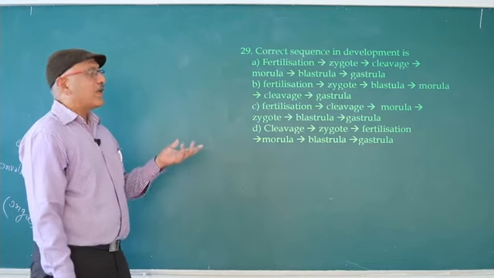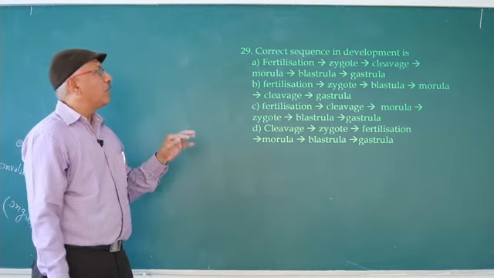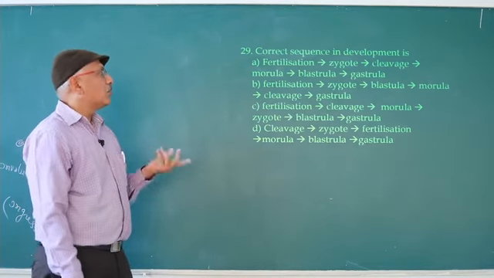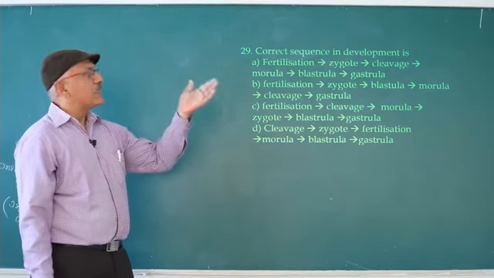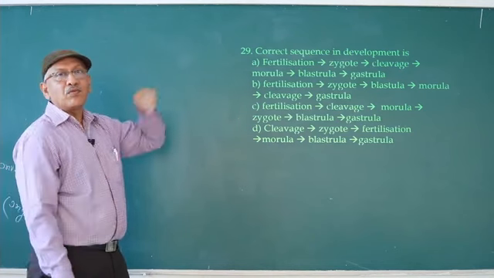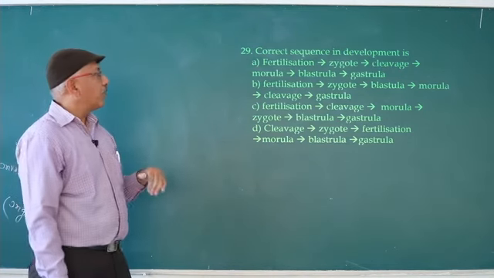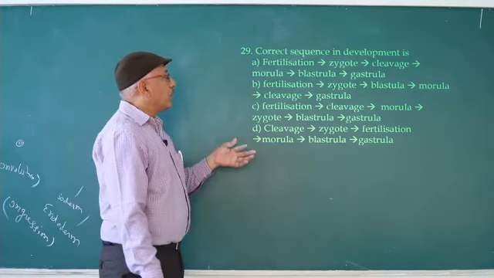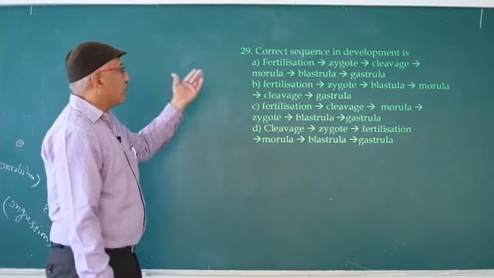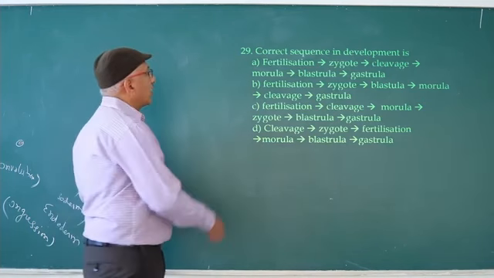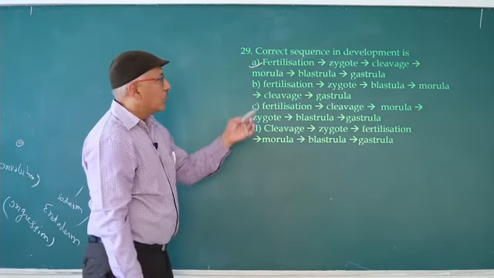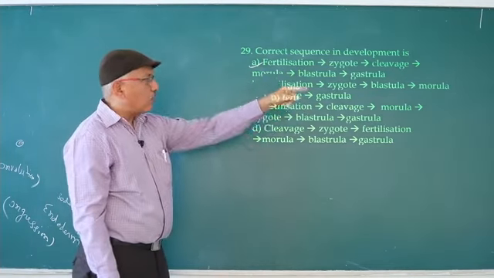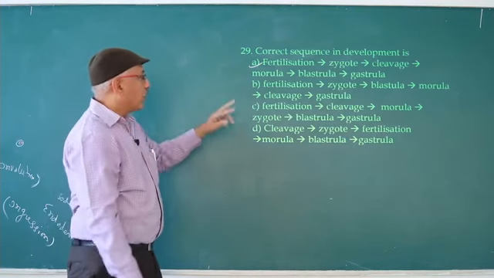Here in case of human beings it should be blastocyst stage, so generally they mention the correct sequence for most organisms. The first option, fertilization, zygote, cleavage, morula, blastula, gastrula, is correct. Second, after blastula, morula is given, wrong.